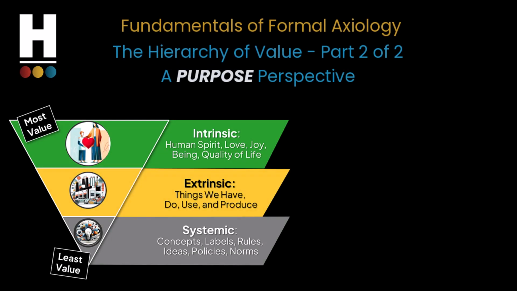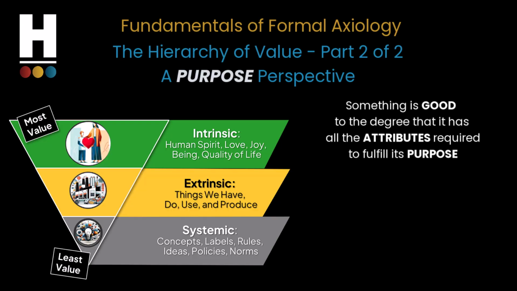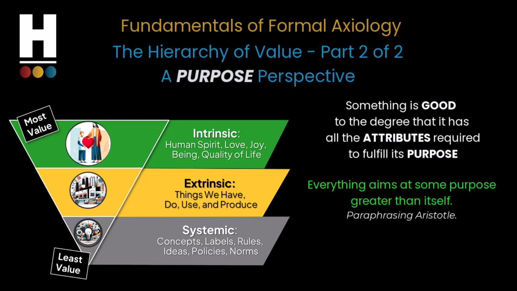Remember the applied axiological definition of good. Something is good to the degree it has all the attributes required to fulfill its purpose. Well, let's apply this definition to each dimension within the hierarchy of value. Based on the idea that everything exists for some purpose greater than itself, what's the purpose of each dimension, and how does one dimension create value in the next?